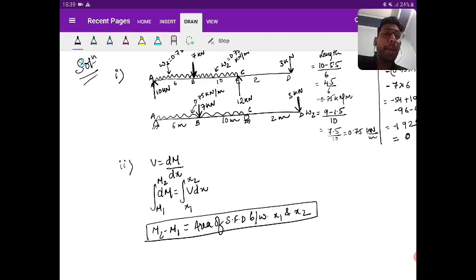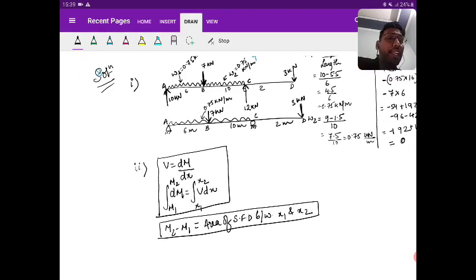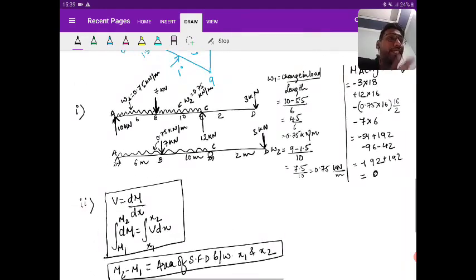So this is the backup point that you should understand. You must have seen this type of equations in maths. You might have solved this also, right? So you are getting M2 minus M1 is equal to the area of the shear force diagram between x1 and x2. Okay. Now, I need to find the critical points for drawing the bending moment diagram. Yes or no? I need to find the critical points for drawing the bending moment diagram.